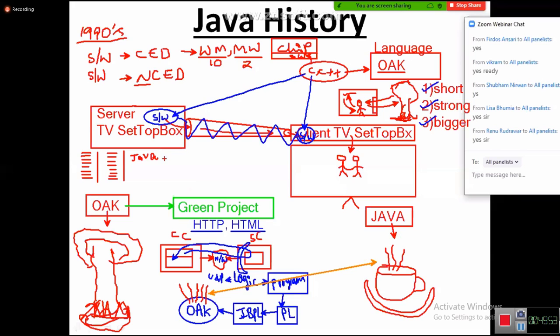Then different names were also written. The fourth day came, the fifth day came, the sixth day came. Every day, all the programmers, the team members, started giving their vote to this name. They asked, "James Gosling, why don't you take Java? Why don't you take Java?"